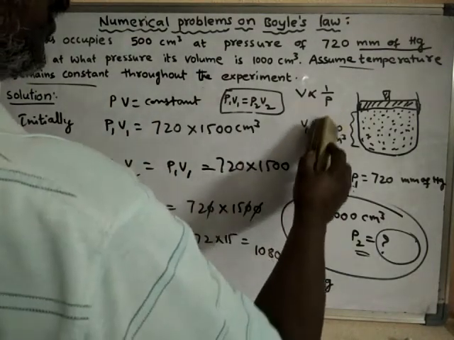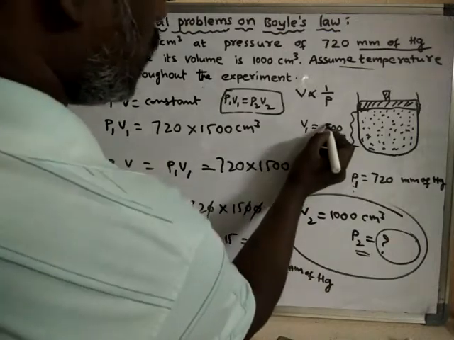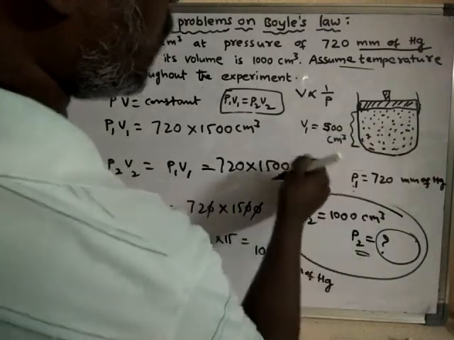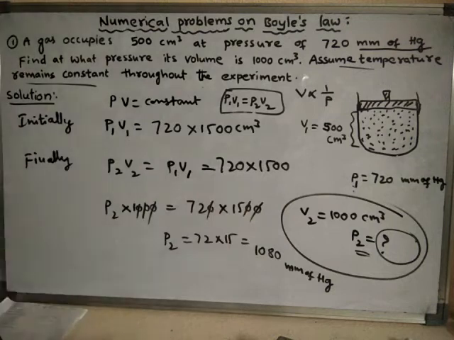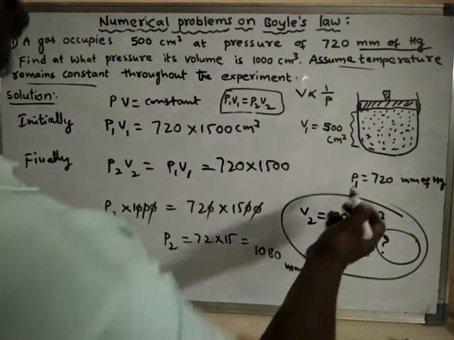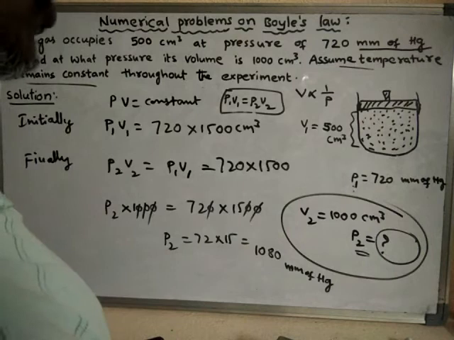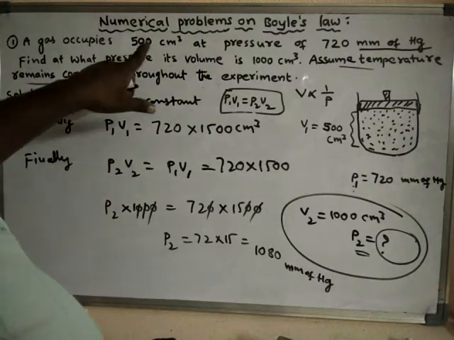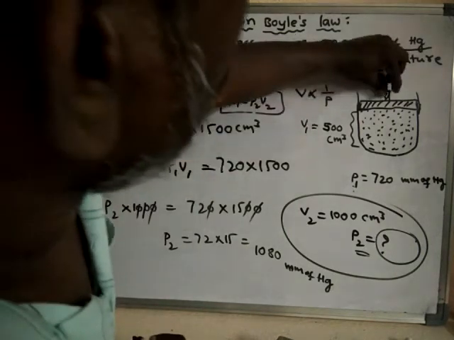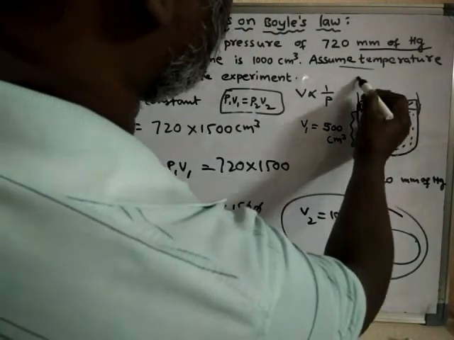Say initially the volume of the gas, let us assume it is 500 centimeter cube, at this pressure. So now volume is increased, which means the piston was brought up.